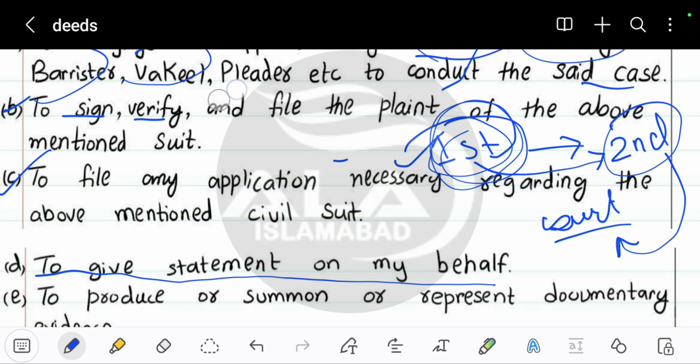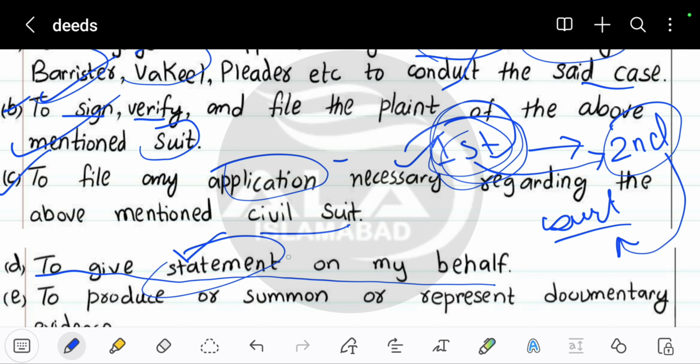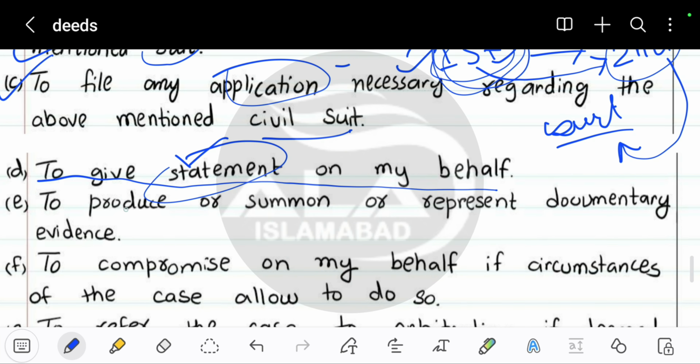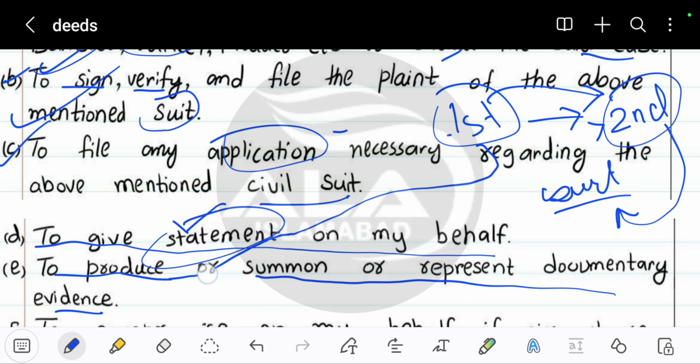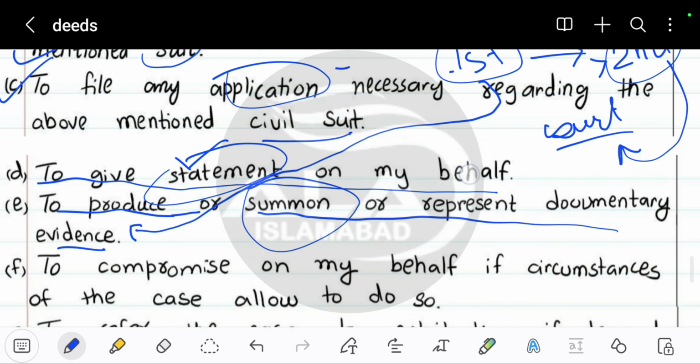And those anythings are: hire a vakil or barrister, sign any kind of document related to the suit, file an application related to the suit or case, or give a settlement or a statement related to this suit on my behalf. He can also produce, summon or represent documentary evidence. So basically the first part is also allowing the second part to give any kind of documentary evidence in his place, or call any person as evidence.